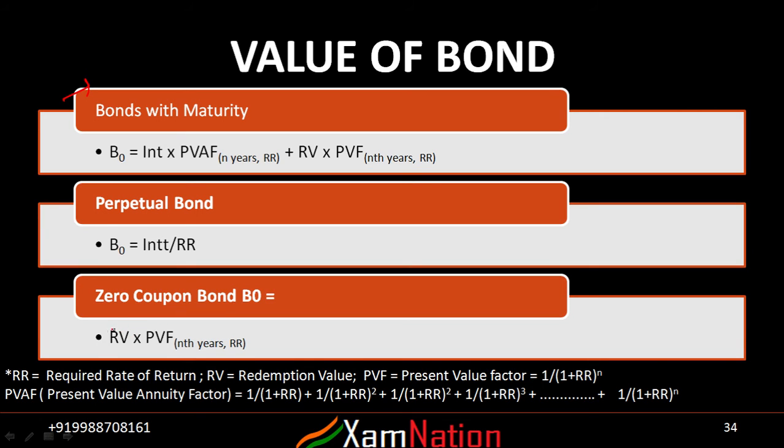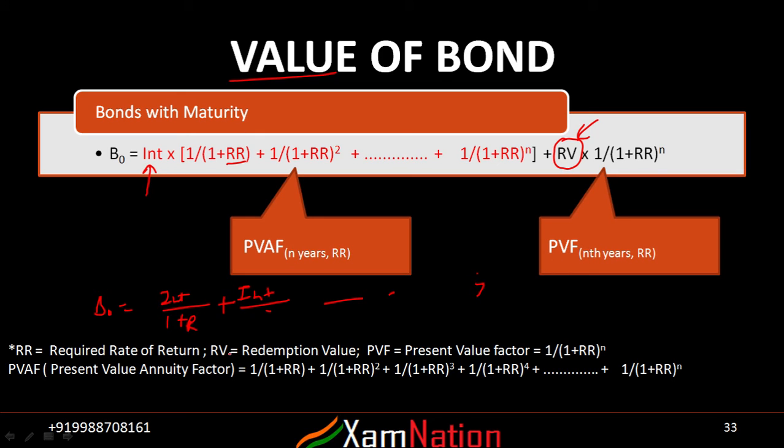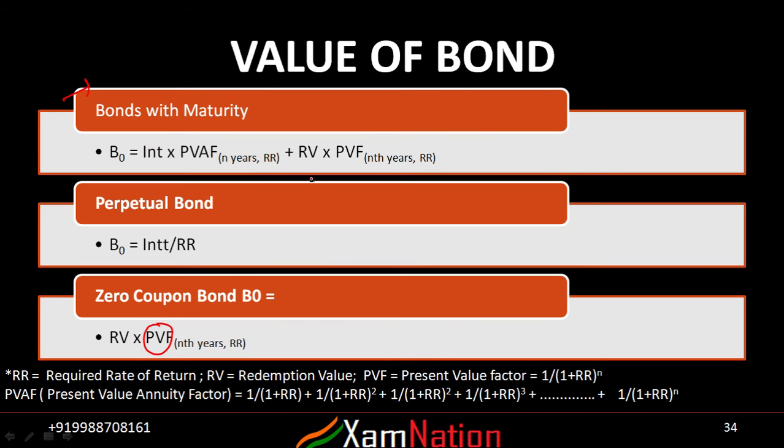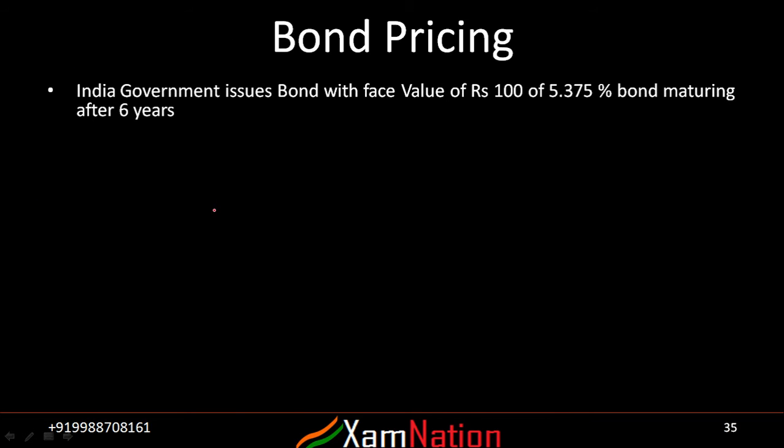So these are the values in each of the cases. You can understand it: redemption value into present value factor. Now what is this present value factor, present value annuity factor? If you look at this slide, present value annuity factor is nothing but the value of this number, and present value factor is the value of this number. So that's why we have replaced this total number with PVAF, present value annuity factor, for nth year, and R is the discount rate. In this way you can calculate the value of different types of bonds. Now bond pricing, let's understand with an example. I would say it's a bond value thing we are getting now.